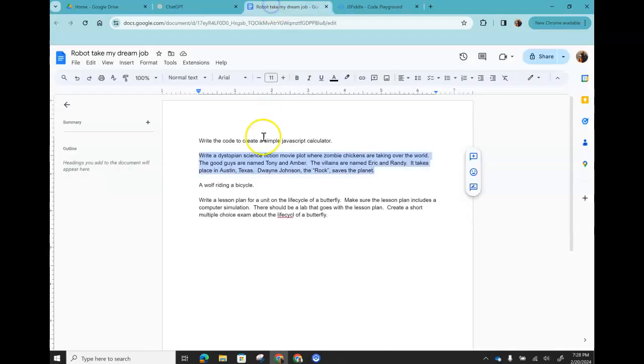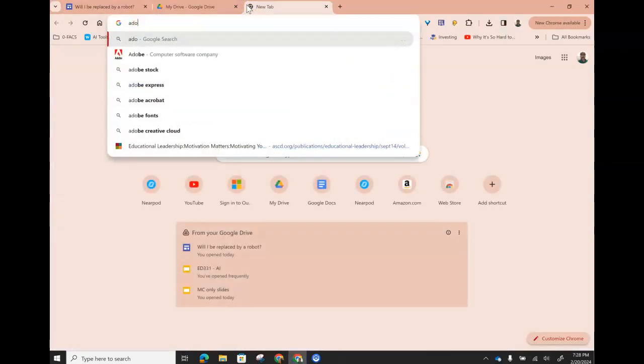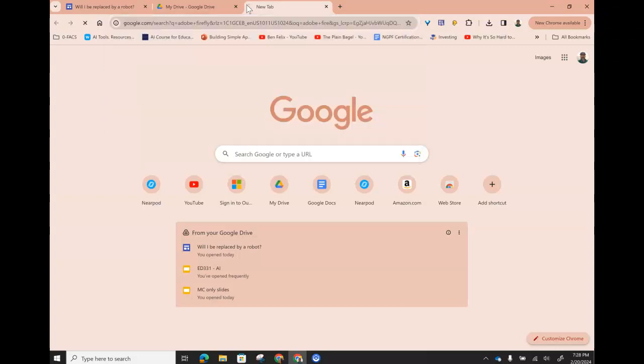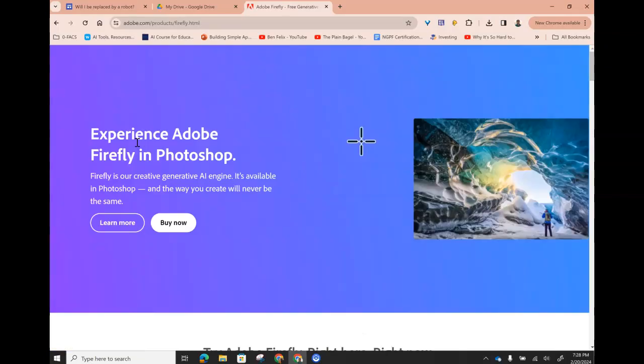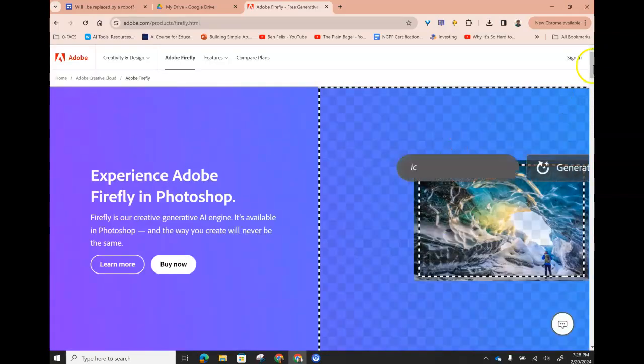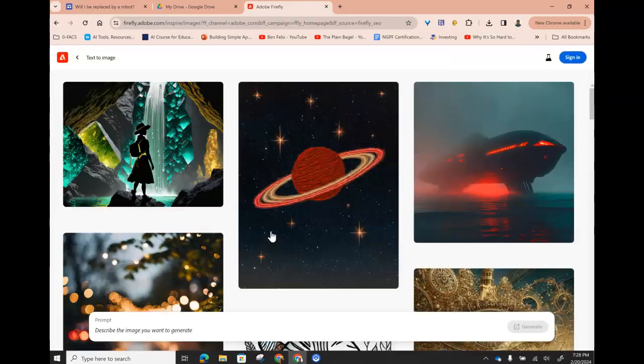All right, let's look at the next thing. I want to have a new logo of a wolf riding a bicycle. And so I'm going to go ahead and open up Adobe Firefly, I think is the name of their AI tool. This is just one of the many graphic art tools. And so I can do a text to image, create with Firefly.